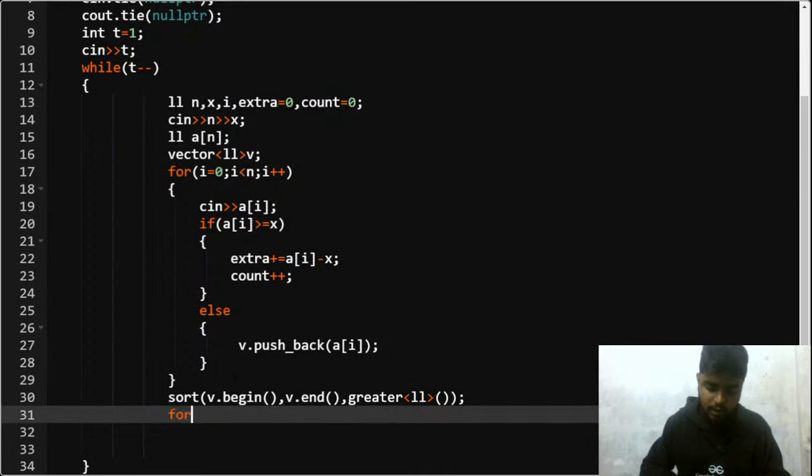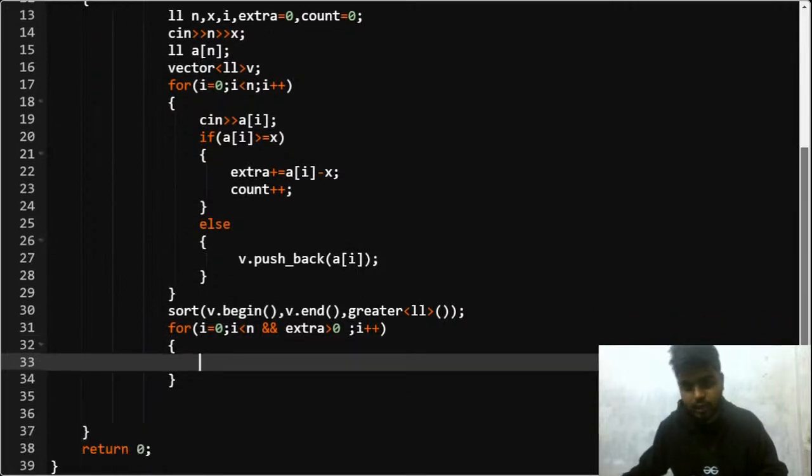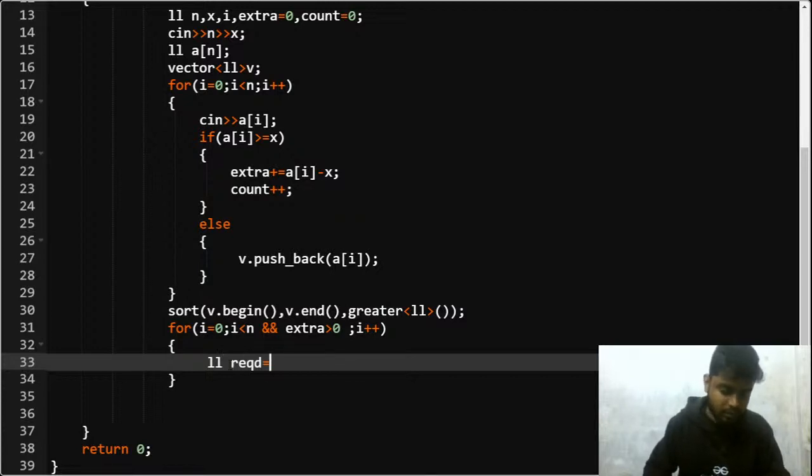right? After this, what I'll do, I'll start i from 0, i is lesser than n, and my extra should be greater than 0, right? And I do an i plus plus simply. Right, after this, what I'll do is I'll check the required long. Let's say required is equal to what? Nothing but x minus v of i, right? x minus v of i.